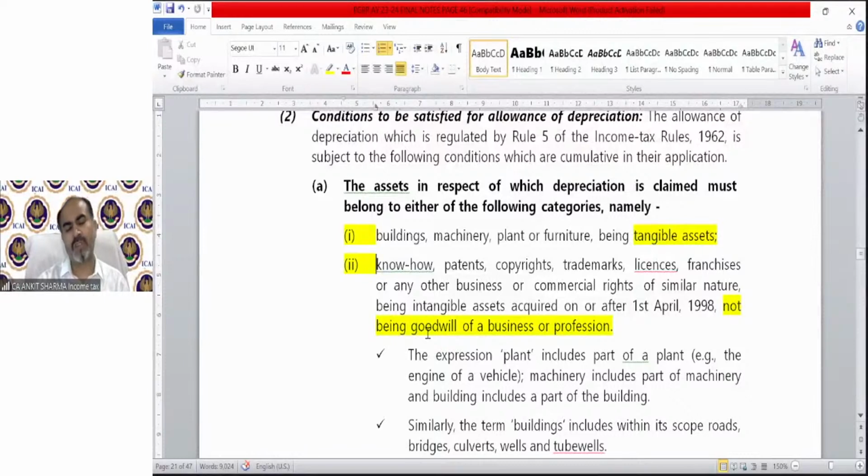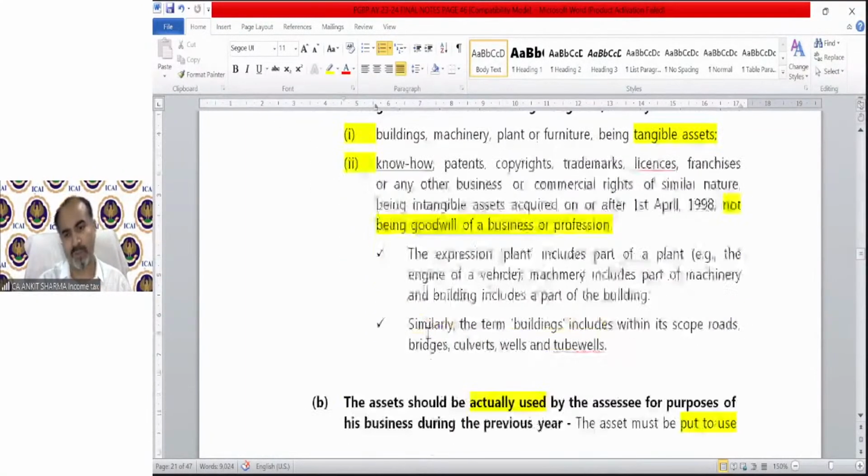Goodwill of a business or profession is also an intangible asset, but that is not eligible for depreciation because we do not have a rate for it, or because it's a different kind of intangible asset. Know-how, patent, copyright are also intangible, and you can claim on them. They are technically a kind of license. But goodwill of a business or profession is of a different nature. So you cannot claim depreciation on goodwill of a business or profession.